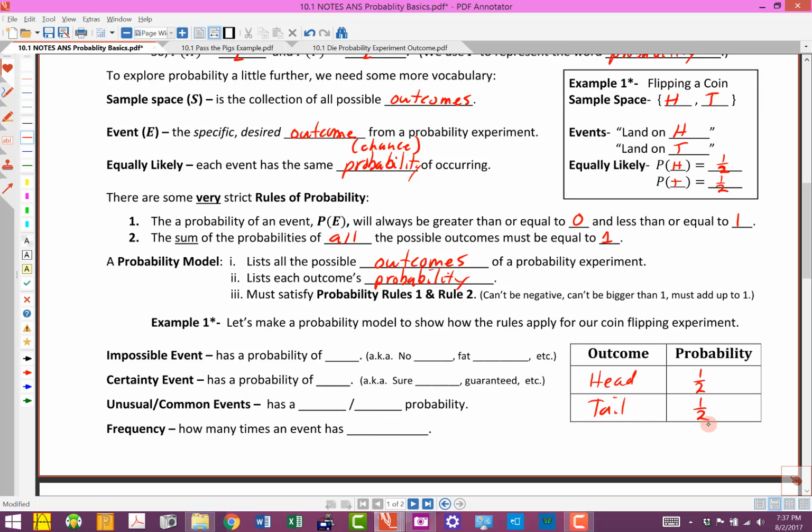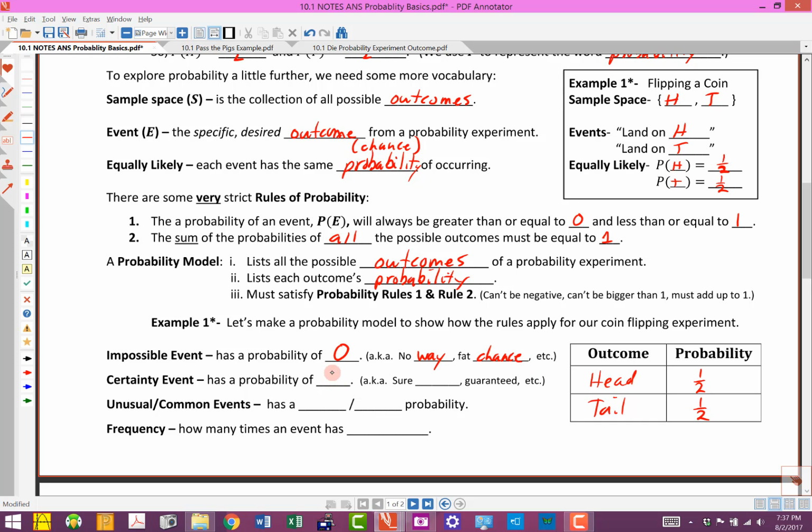Now let's talk about that thing we were talking about earlier. Is it possible for a coin to land on its side, on its edge? Well, that's pretty much impossible. So if we have an impossible event, it has a probability of 0. The number that we would use, or the ratio that we would use to represent that probability, is 0. So in other words, there's no way it would happen, or we could say fat chance it would happen, something like that. Okay? Now, if it's what we call a certainty event, that means it's absolutely certain to happen.